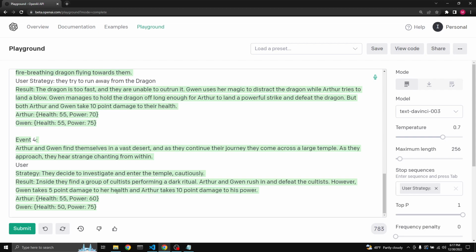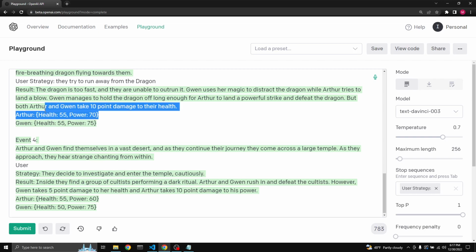However, Gwen takes 5-point damage to her health. Arthur takes 10-point damage to his power. Gwen takes 5 points, 5 to 50. Arthur takes 10, 60. Okay. The cool thing is that GPT-3 is able to keep track of precisely their health and power. So this is good. This is really the crux because we can return it through the API and then we can actually make an interface with it. We can maybe add more abilities, maybe even inventory, right? And his power, okay.